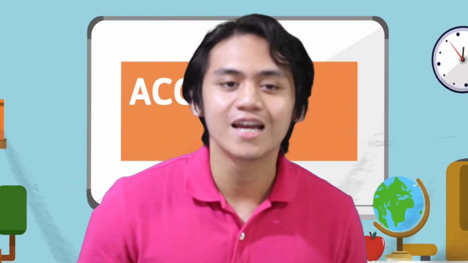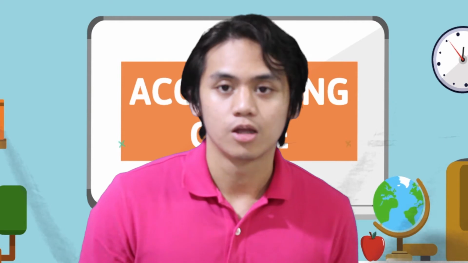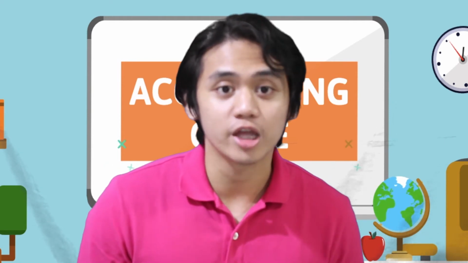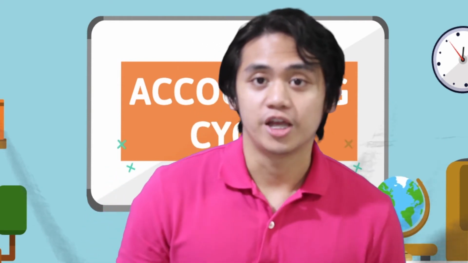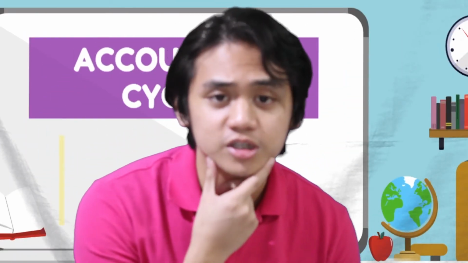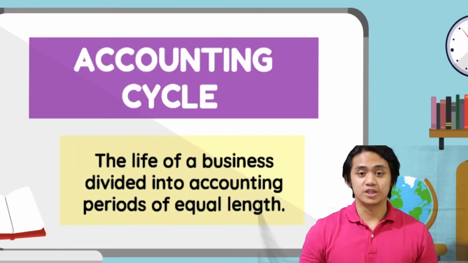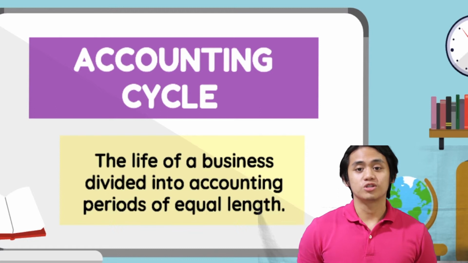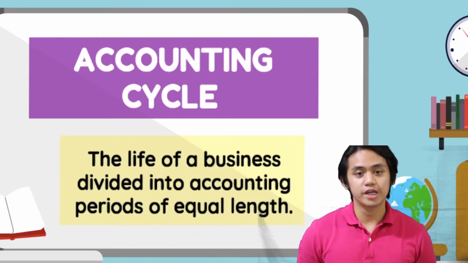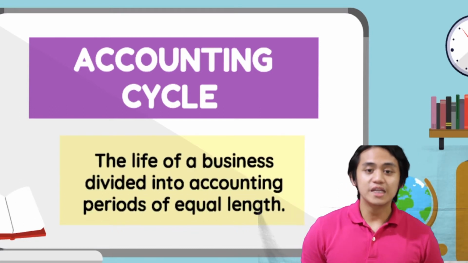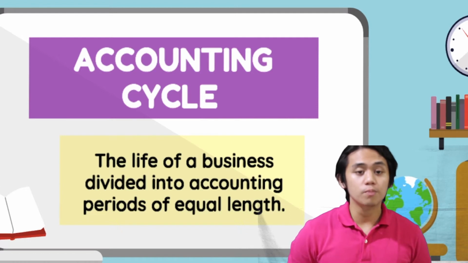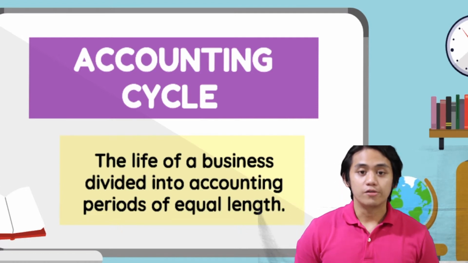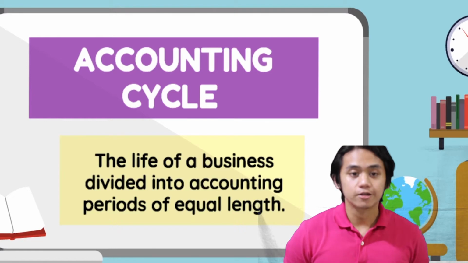Our lesson for today is the complete accounting cycle, wherein we will be tackling each step involved in this process and its components. Let us first define the accounting cycle, which is the life of a business divided into accounting periods of equal length. A standard sequence of accounting procedures is repeated for each period. These uniform procedures done to accomplish the accounting process are referred to as the accounting cycle.